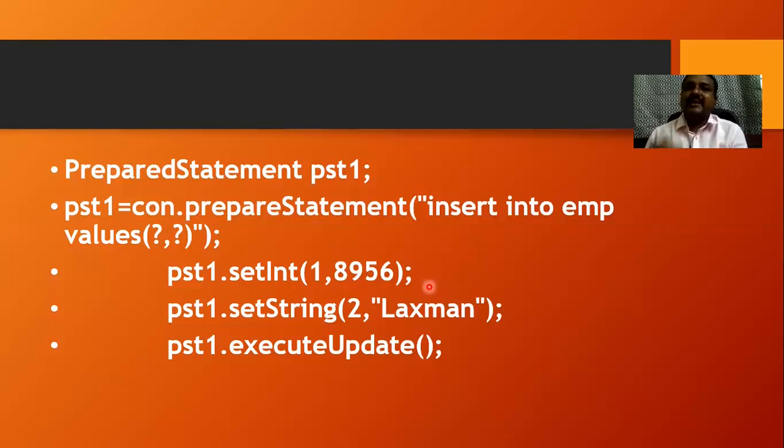After assigning the values, this pre-compiled statement has to be executed on the database, and for that we use a method called executeUpdate. When I use executeUpdate, whatever query was given in the prepareStatement method, supplied with arguments, will be executed on the database for the sake of your Java code.